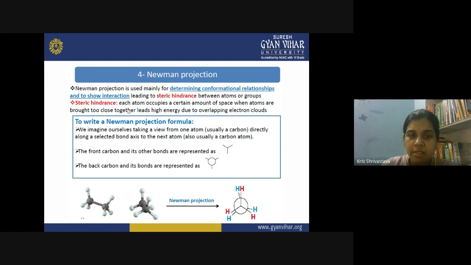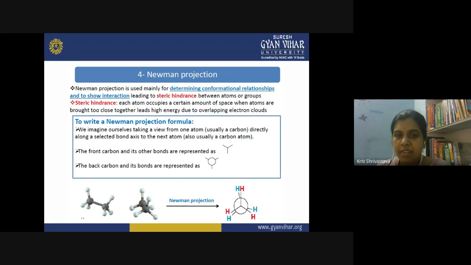What is steric hindrance? Each atom occupies a certain amount of space. When atoms are brought too close together, it leads to high energy due to the overlapping electron clouds. If two groups are present so close to each other, they have their individual electron clouds, and the repulsion between the electron clouds of two closely placed functional groups is called steric hindrance. And whenever steric hindrance exists in the molecule, it increases the energy of the molecule.